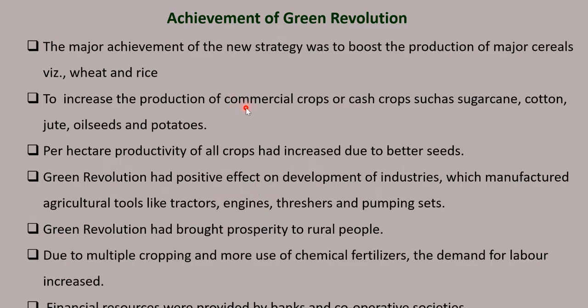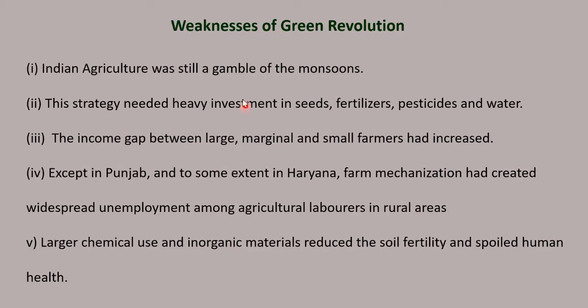This is a very, very important question. What are the weaknesses of Green Revolution? Indian agriculture was still a gamble of the monsoons. What do you mean by that? Most of the agricultural fields here depend on monsoons. They are not irrigated by canals or water from the dam. Mostly Indian agriculture is dependent on monsoon. If the monsoon fails, the agricultural productivity is also very low.